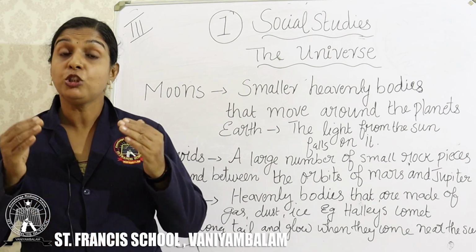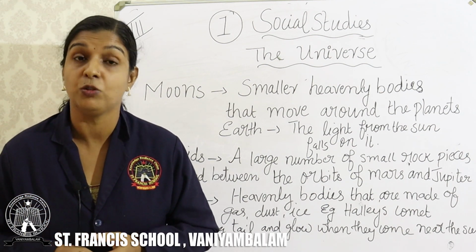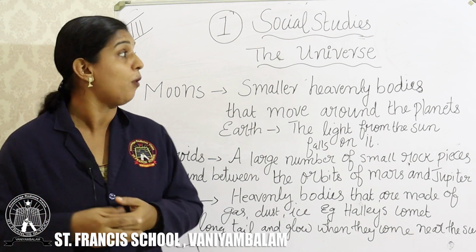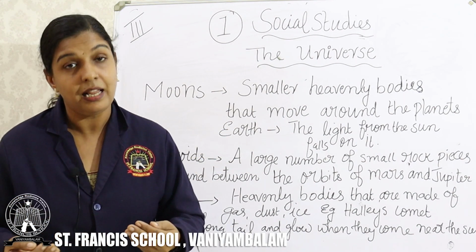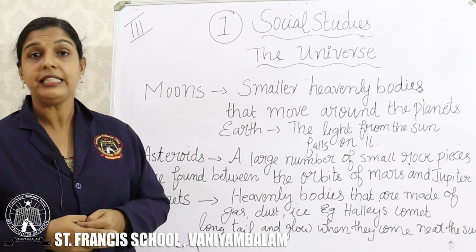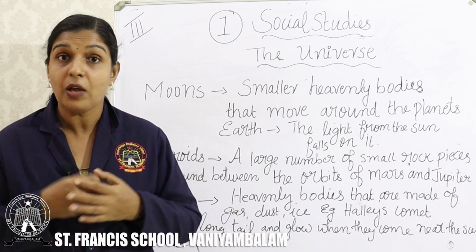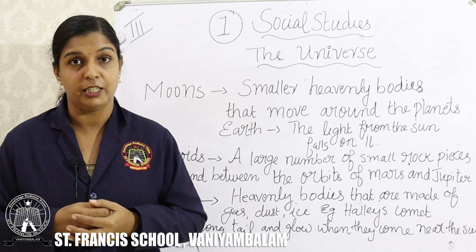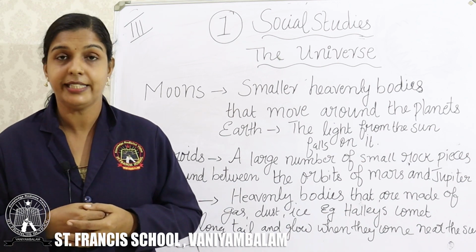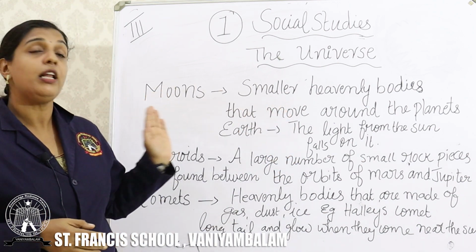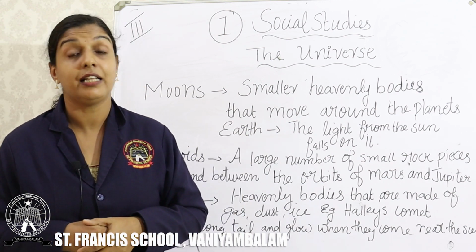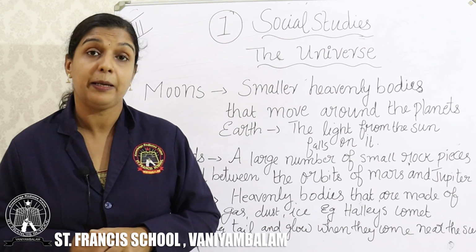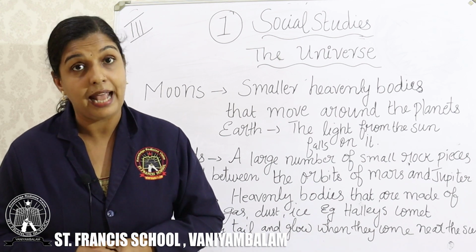For example, Earth also has its own moon, which we can see at night. So moons are smaller heavenly bodies that move around the planets.